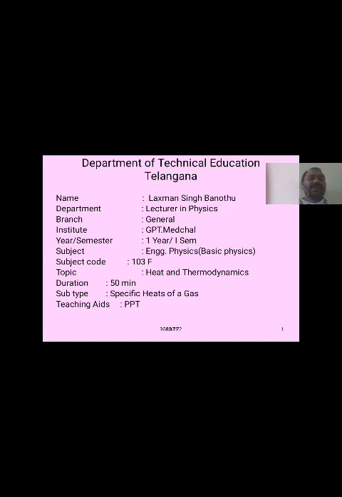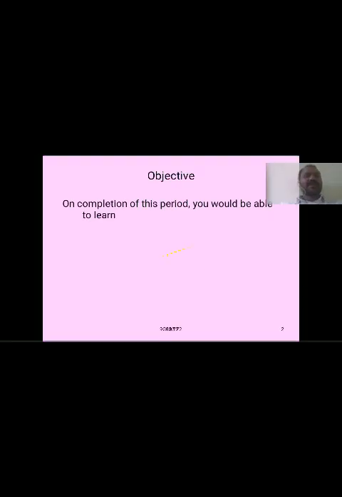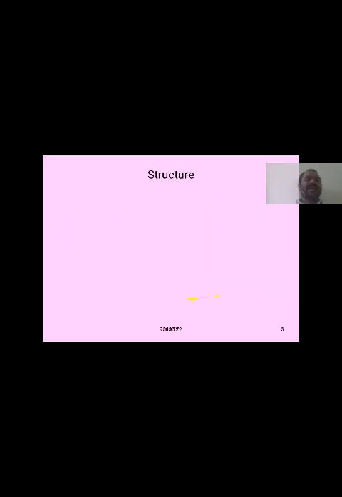And today we are going to discuss the specific heat of a gas. On completion of this period, we will be able to understand the definition of the specific heat of a gas, the specific heat of a gas at constant volume and constant pressure, and the molar specific heat of a gas.